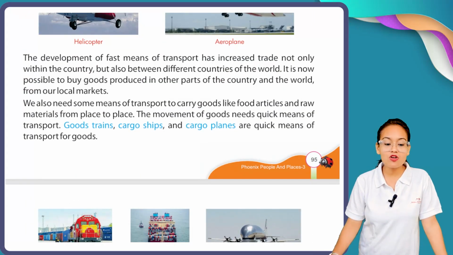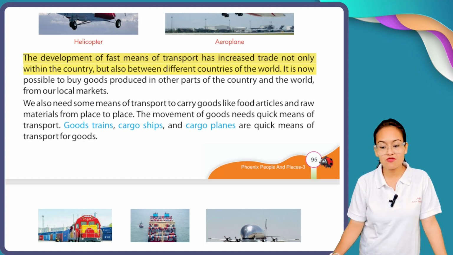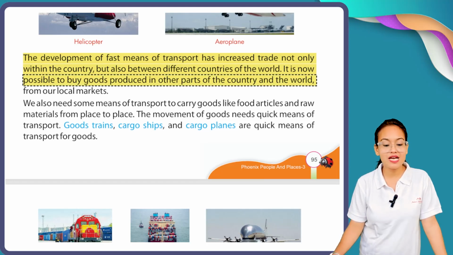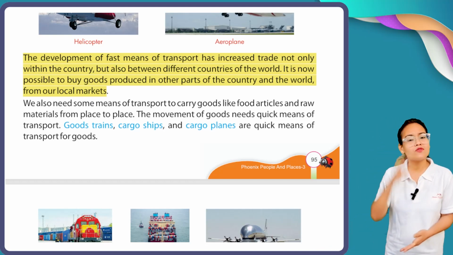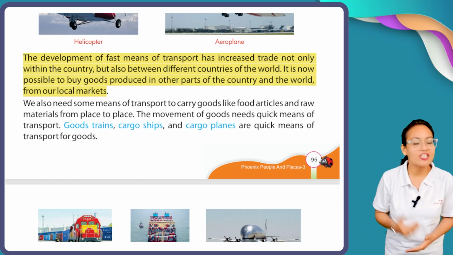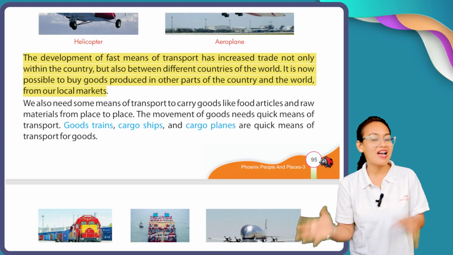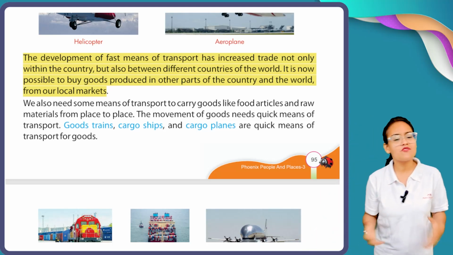The development of fast means of transport has increased trade not only within the country but also between different countries of the world. It is now possible to buy goods produced in other parts of the country and the world from our local markets. Now see, with the development of all these means of transport, it has increased the exchange of goods from one country to another and from one place to another, because it has become very easy.